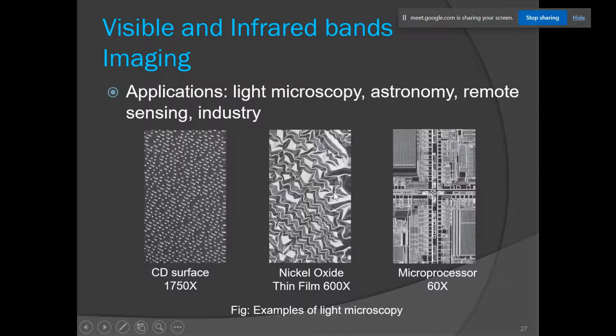It is an instrument that uses visible light and magnifying lenses to observe small objects which are not visible with the naked eye. You can see here, this is a CD surface which is magnified using 1750x zoom. This is the surface of a nickel oxide which is magnified using 600x zoom. And this is the magnified image of a microprocessor. So this is how you can use light microscopy to observe small objects.